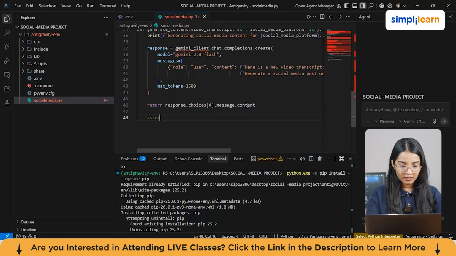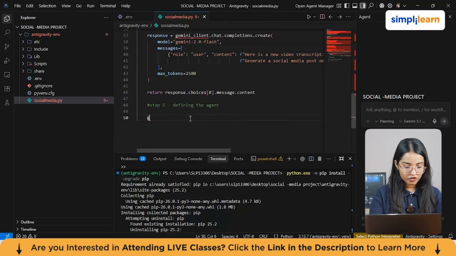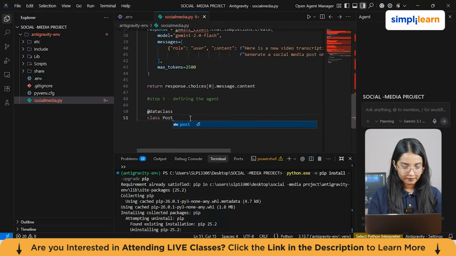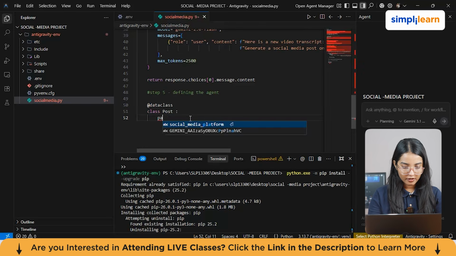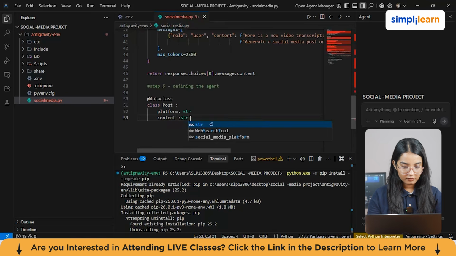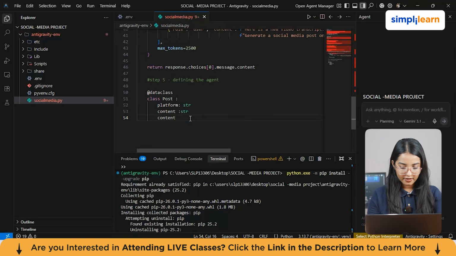So let's move on to our fifth step now. I'm just going to mention it as step 5, defining the agent. First we have to import this function, which is data class. Post. Platform would be a string. So just type in platform. Then you have content, which is again stored as a string variable. Next we can just type in content writer agent, which is equal to your agent